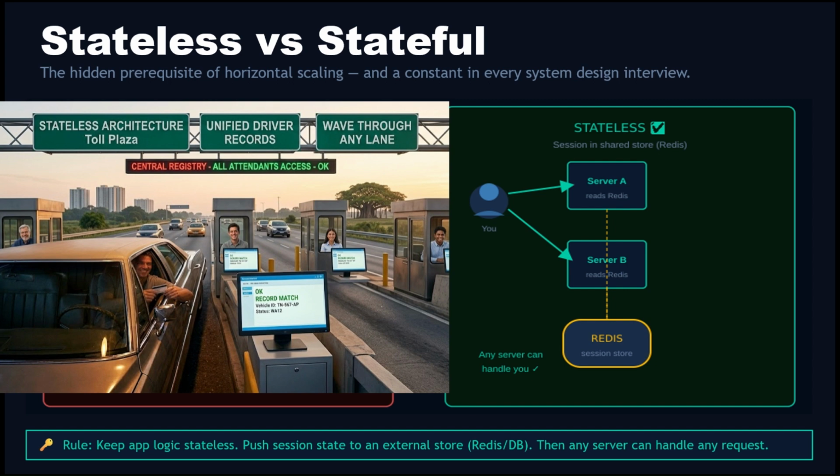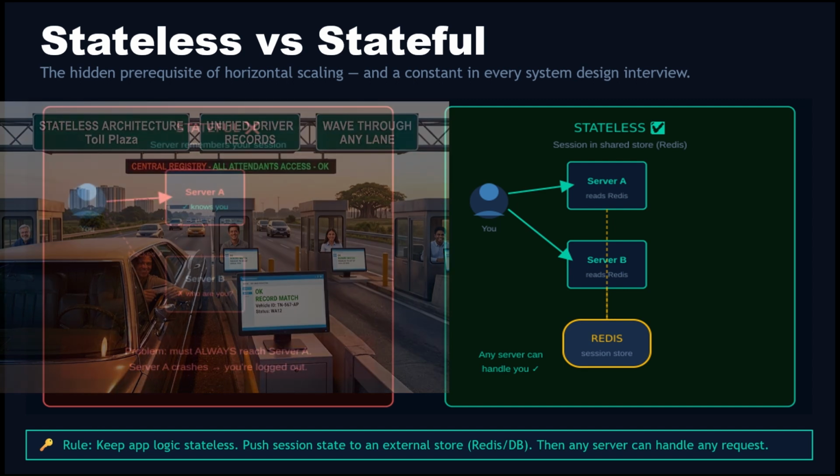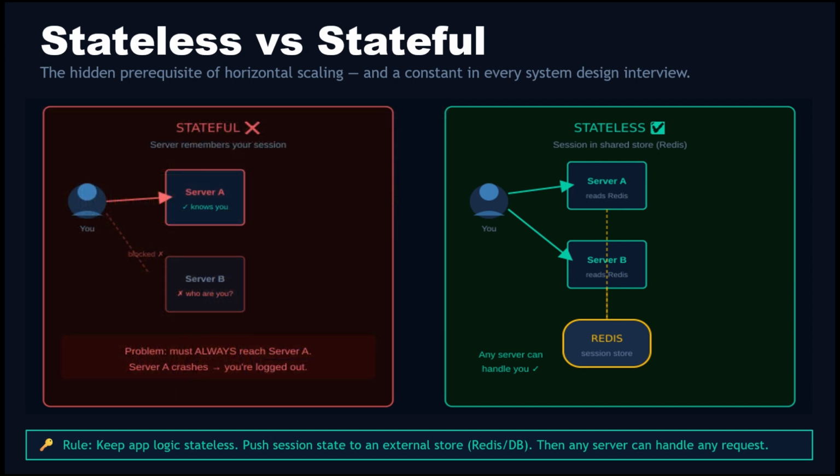When you arrive at the booth, they check the shared registry, verify your details and wave you through. Any attendant, any booth, any road, same answer. This is a stateless server. It stores nothing locally. Every request contains a token, usually a JWT or session ID. The server reads your session from a shared external store, Redis or a database, processes the request and forgets about you. The result: any server can handle any request from any user at any time.